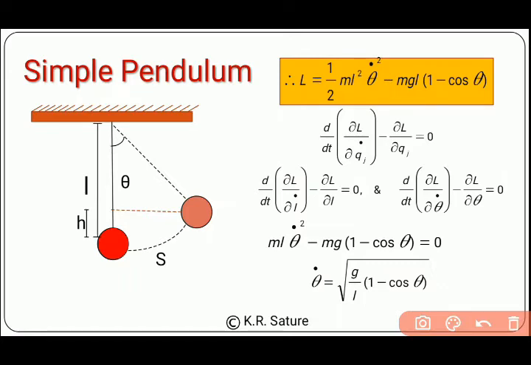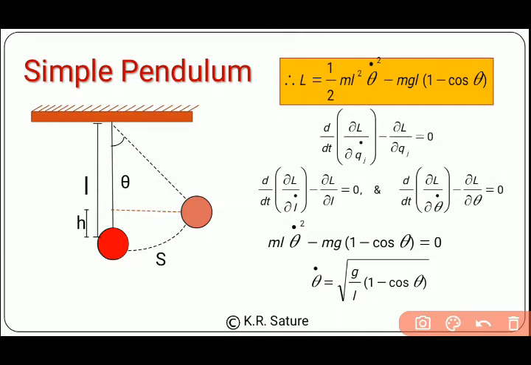But in the case of the spherical coordinate system, our r coordinate, which is the length of the cord or the length of the string, remains the same. So instead of two coordinates, we have to focus only on one coordinate, which is theta, and that's why the correct coordinate system for this simple pendulum will be the spherical coordinate system. Again, this is a two-dimensional figure, so we don't have to consider phi. So only two coordinates, that is r and theta.